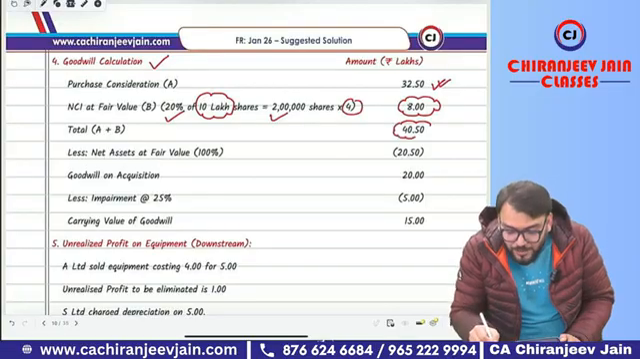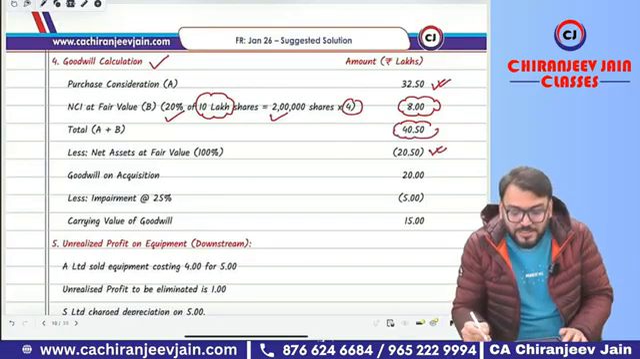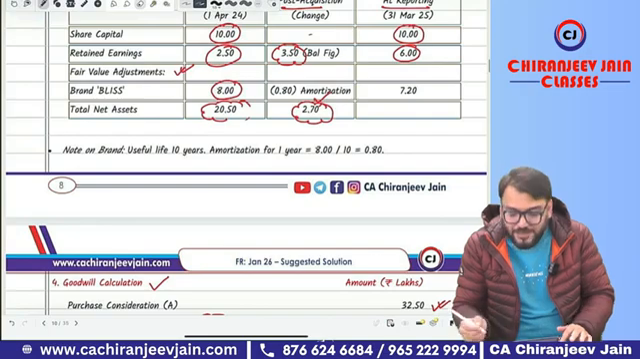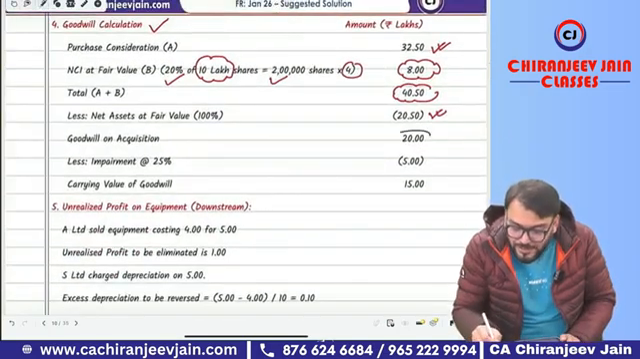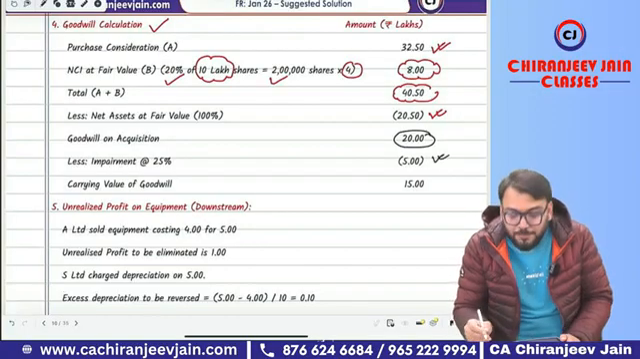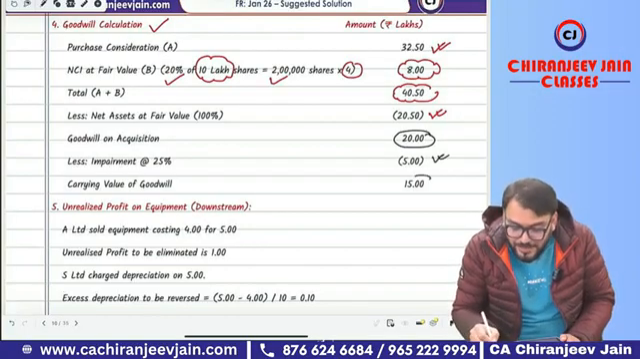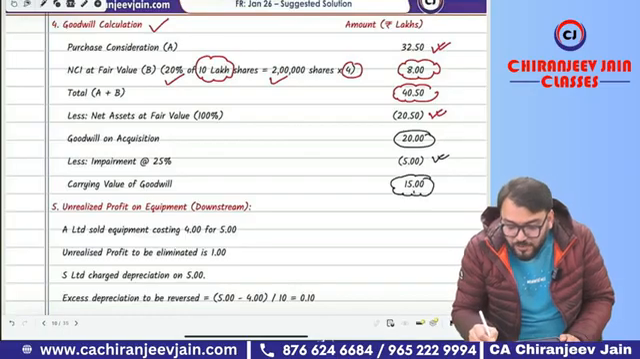Total becomes 40.5, and the fair value of net assets on the date of acquisition is 20.5. We already calculated this, so this will be the total goodwill. Total goodwill will be how much? 20. Out of that, 25% is impaired. So 5 will be impaired, and the goodwill on the date of consolidation will be 15 lakh, which will appear in the balance sheet. Because it is full goodwill.